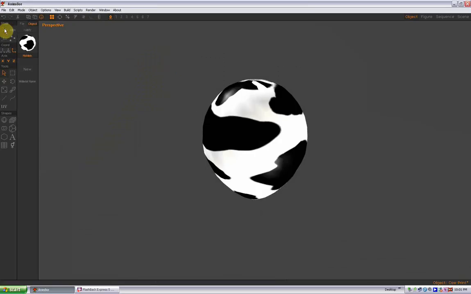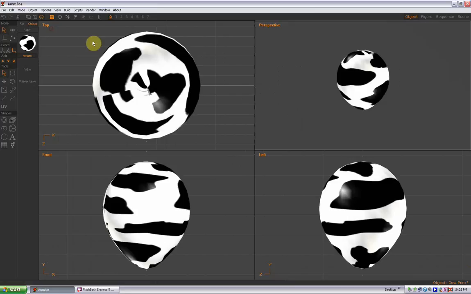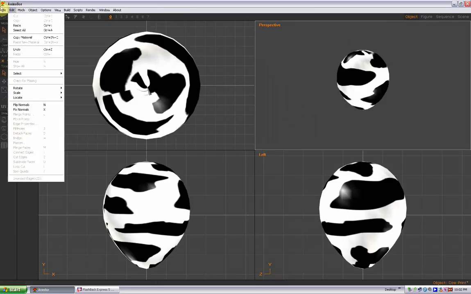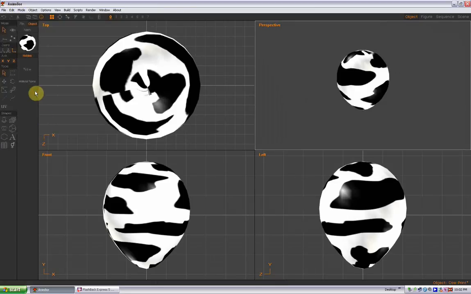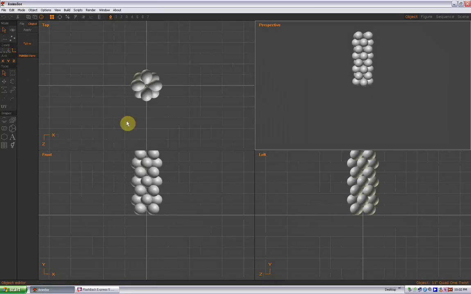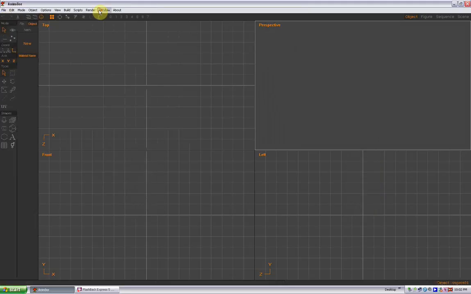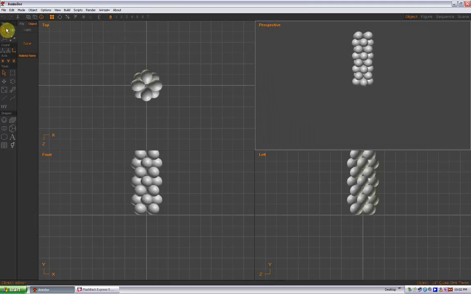If you take this, there's one more thing you need to be aware of. If you take this image into another window, so for instance, if I open up, let's go back to View All here, my arch and column builder, which you guys should have, and I want to add this balloon to this particular object, say I'm working on, let's just do New, File and New. Okay, so this is my client's project.